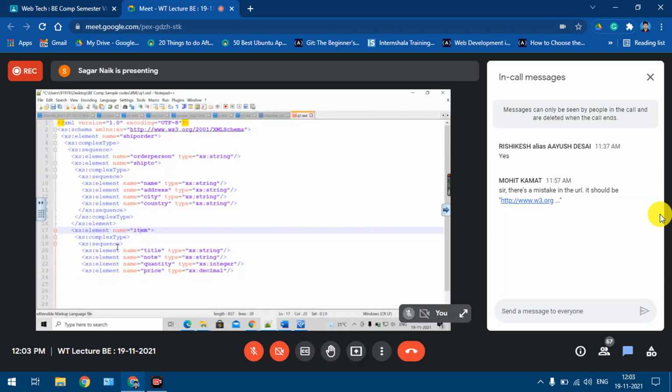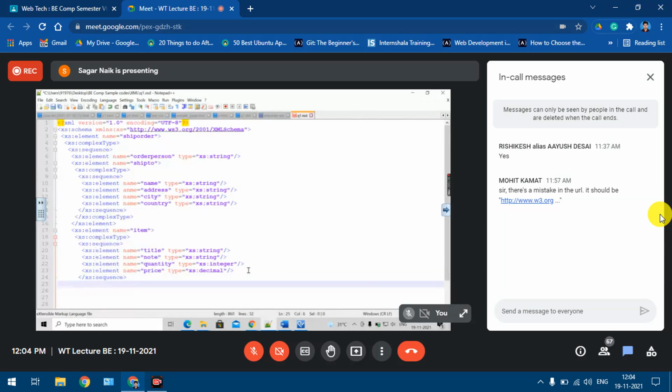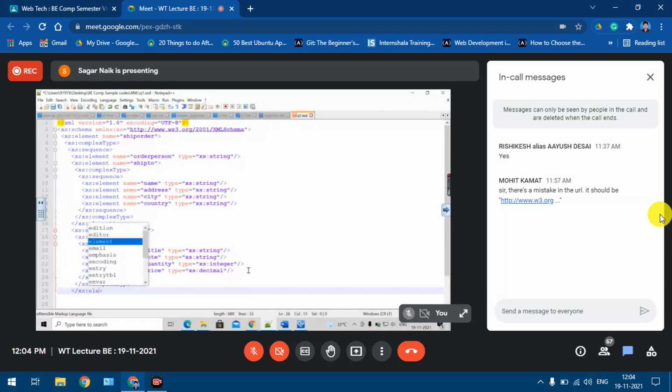The item element is defined. So I'll close the sequence, complex type, and this element now, right? So I'll close all these things. xs:sequence I'll close. Then what? Complex type I'll close. Complex type, and then I'll close the item element.